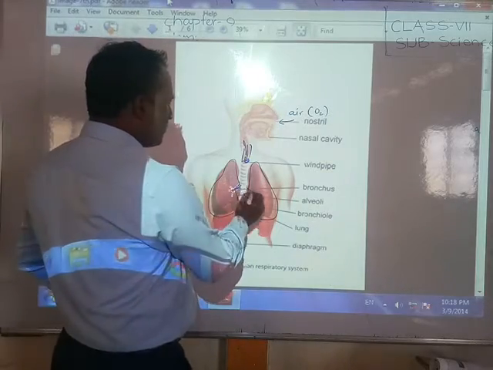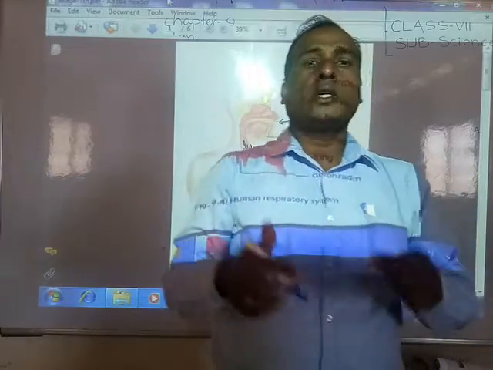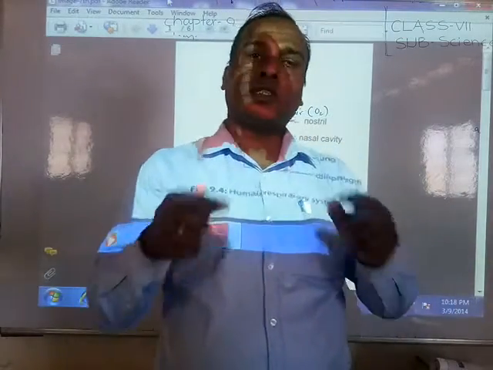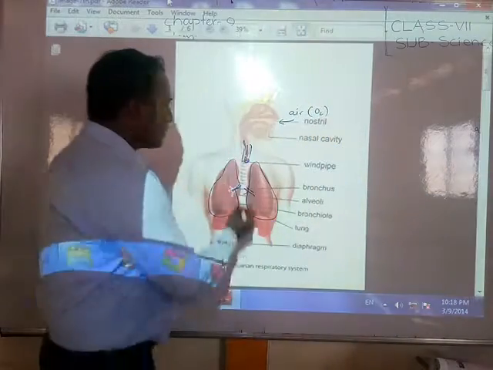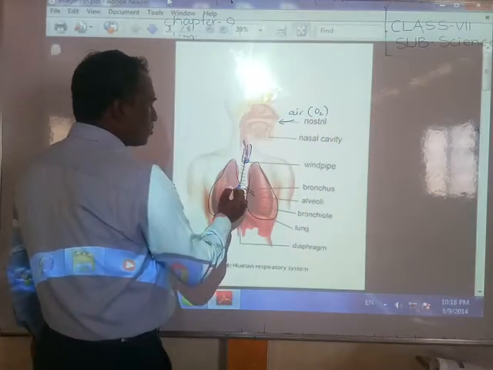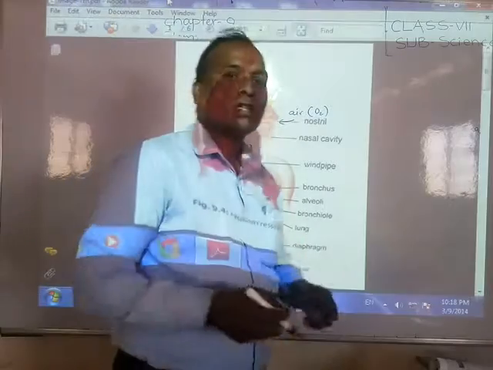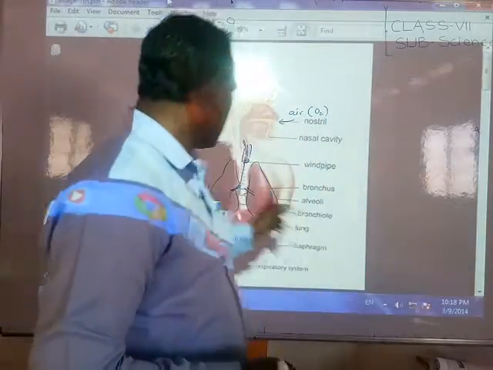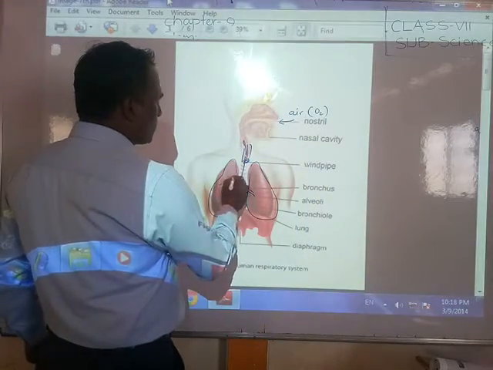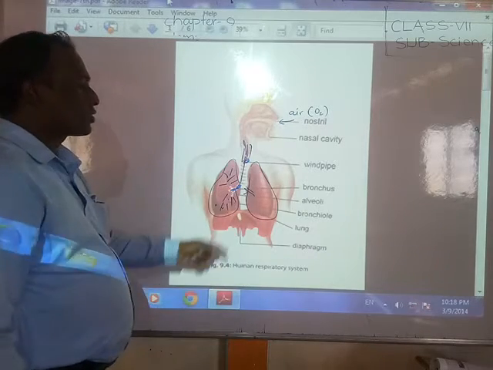These are small pipelines through which oxygen enters the lungs. Each bronchus enters its lung, and through them oxygen gas enters the lungs. The bronchi consist of smaller tubes, small pipelines, connected to them. These are called bronchioles.